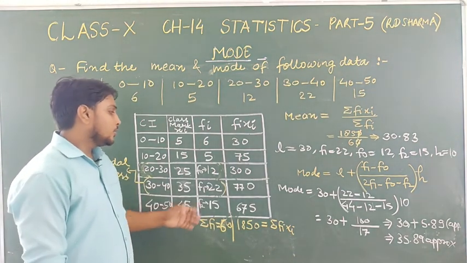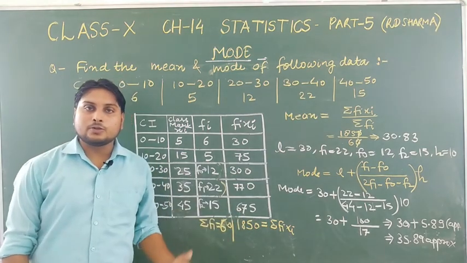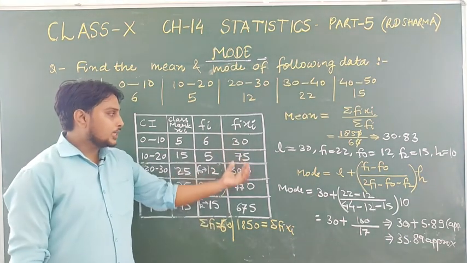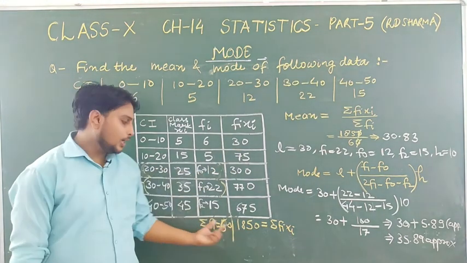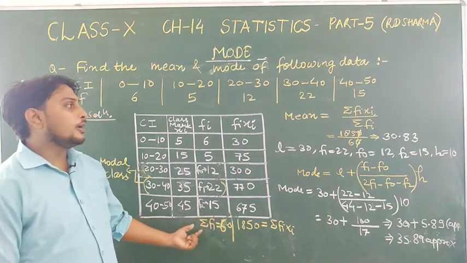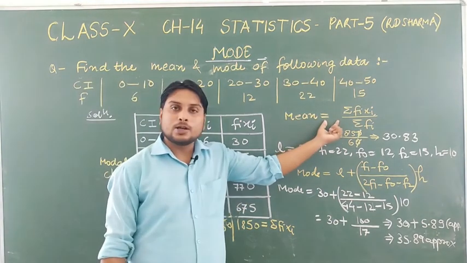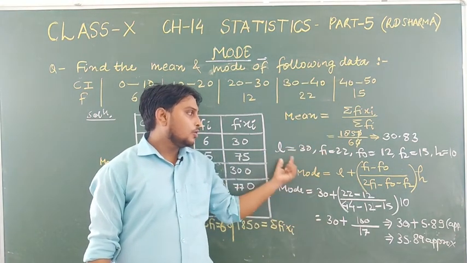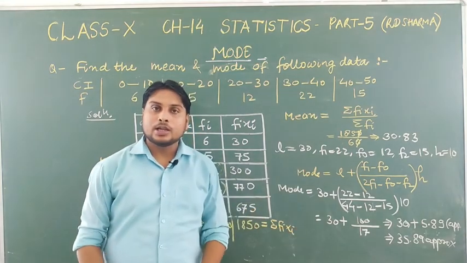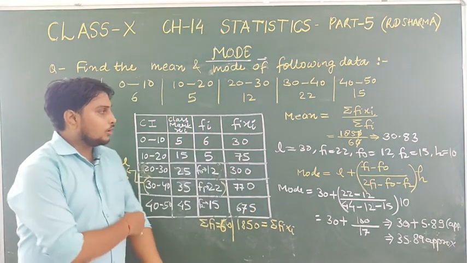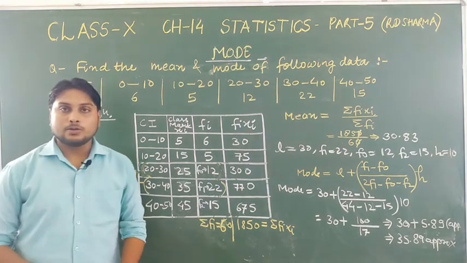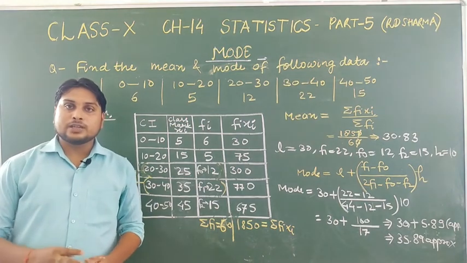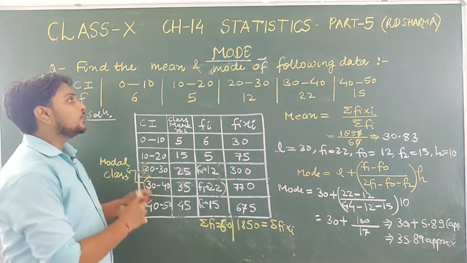So just remember how to find mean and how to find mode. To find the mean, firstly we have to prepare a table like this. After that we have to find the sum of FiXi and the sum of Fi, and after this we use this formula to find the mean. To find the mode we use this formula, and these are the values which we have put in this question to find the mode. So students, these are the two questions which we have solved, which are based upon the mode.